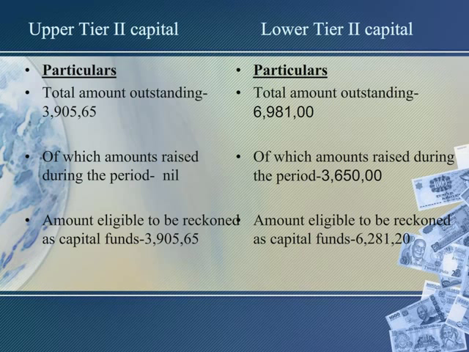And we see the second part, the lower Tier 2 capital. The total amount outstanding is 6,98,100, out of which the amount raised during the period is 3,65,000, and the amount eligible to be reckoned as capital fund in the lower Tier 2 capital, which remained after the amount raised from the total amount outstanding, comes around 6,28,120.